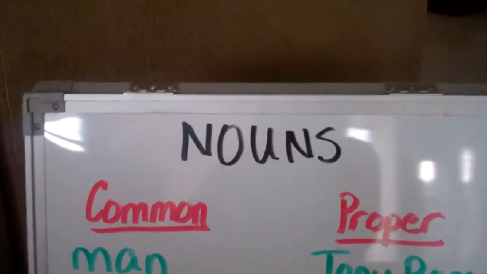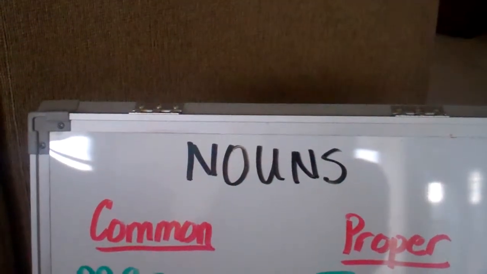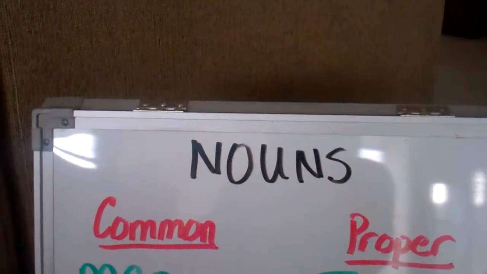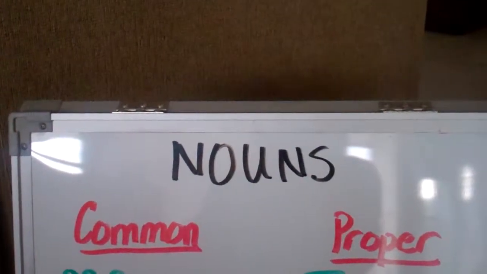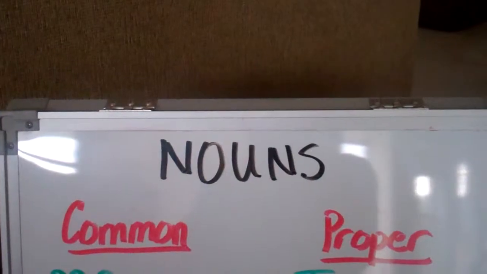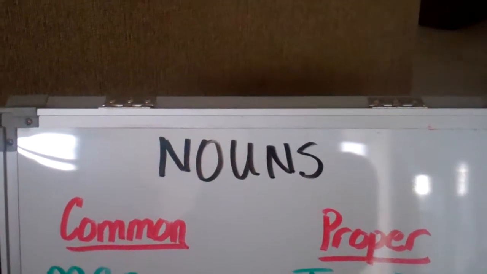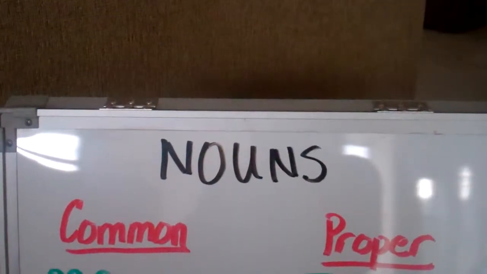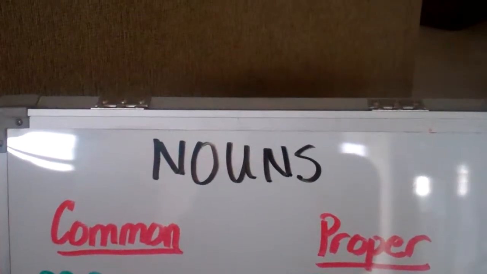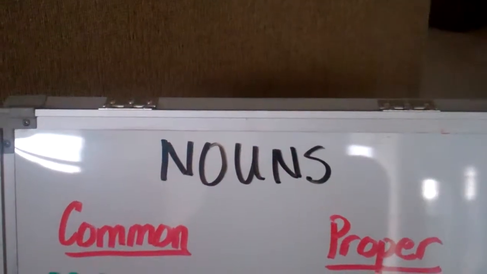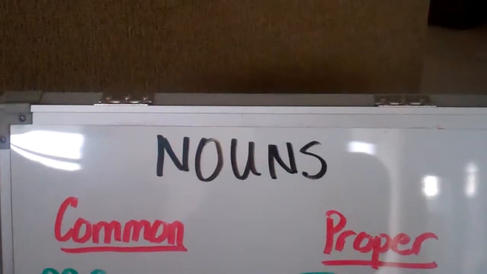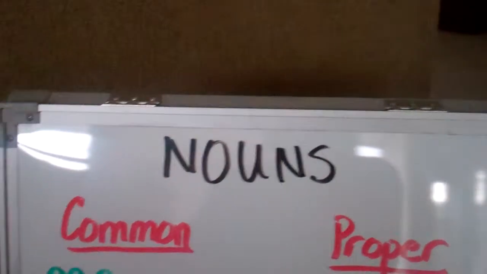We've been talking about nouns in our first two videos, and we're going to keep talking about nouns. We've seen that nouns can be classified as a person, a place, or a thing. We've also seen that nouns can be singular or plural. Well, today we're going to learn that nouns can be classified in another way. They can be either common or proper, and we're going to learn about the difference between a common and a proper noun right now.